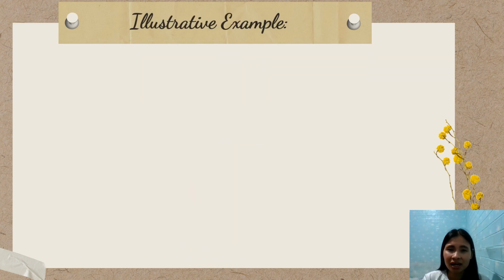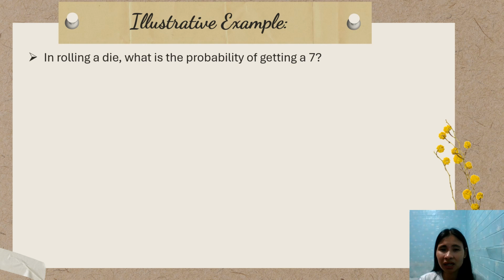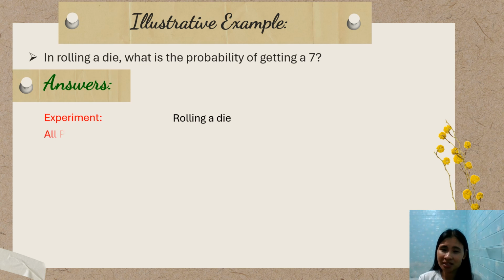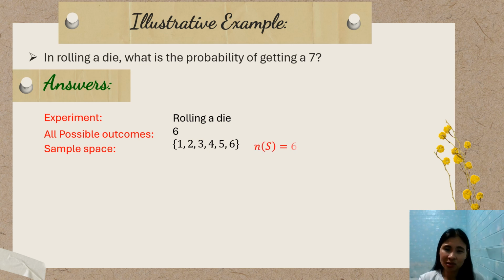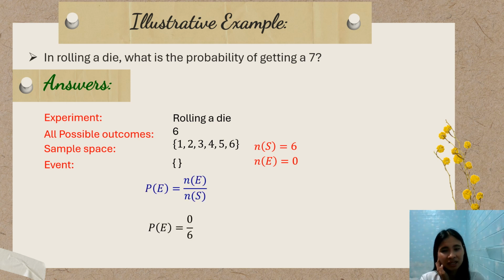Next, let's have a last example for a die. In rolling a die, what is the probability of getting a 7? So, the experiment is still rolling a die. The possible outcome is 6. The sample space is 1, 2, 3, 4, 5, and 6. So, the cardinality is 6. The event is, now, from the sample space, can we see 7? No. Since there is no 7, it's an empty set, or the cardinality is 0. So, in solving for the probability, that is 0 over 6, and 0 divided by 6 is 0, meaning the probability of getting a 7 is 0.